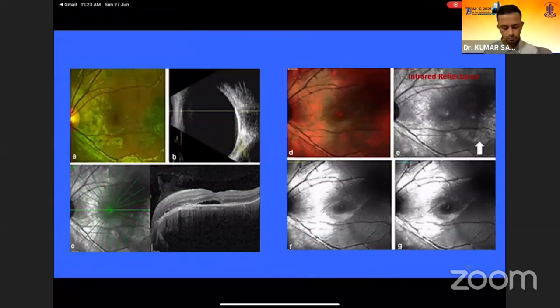This is another case of choroidal osteoma in which the tumor area was seen temporal to the macula. This is in the decalcification stage. Now here you can see the multicolor image doesn't show any color changes over that area, but the infrared channel shows a relatively moderate hyperreflectance over that area, which signifies the absence of the trabecular vascular channels, which were masking the infrared laser light from the outer retinal layers.